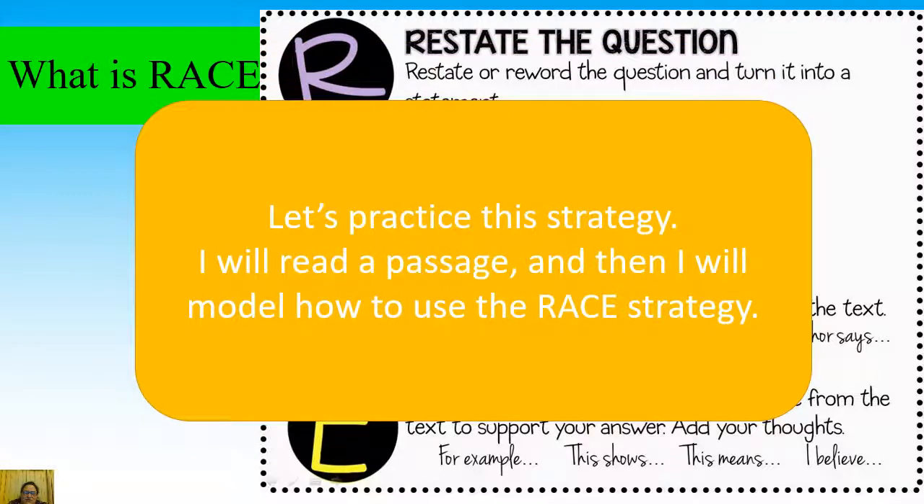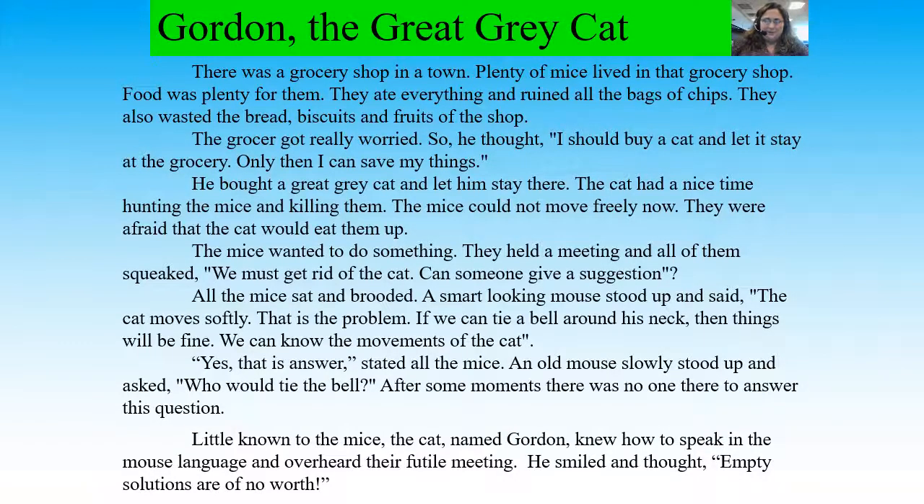Let's practice this strategy. I will read a passage, and then I will model how to use the RACE strategy to answer an open-ended question. Very quickly, let's practice this. This is the passage that you are going to need to consider when you complete Check Your Understanding. That's the CYU 13 on the course page after you're done with this lesson.